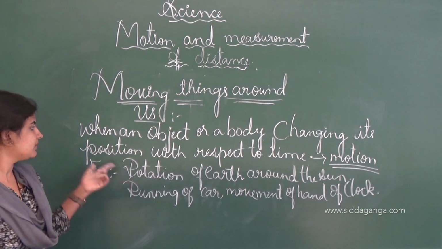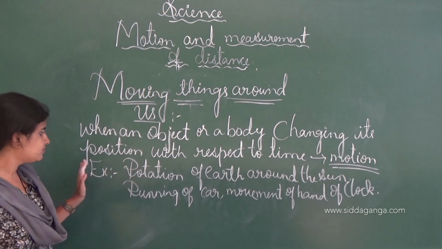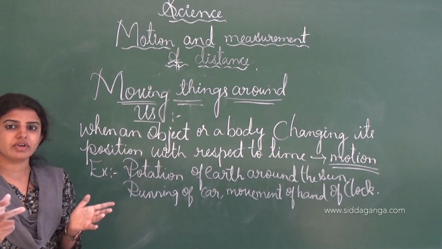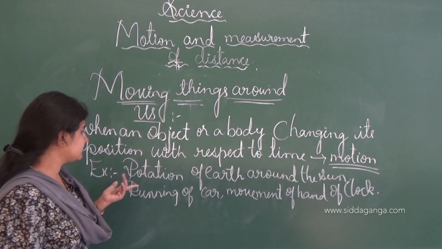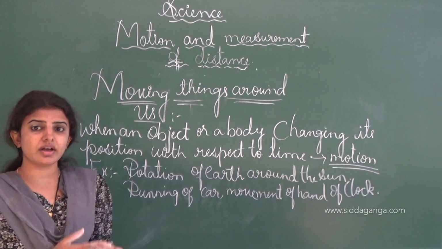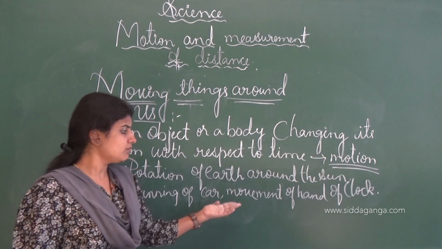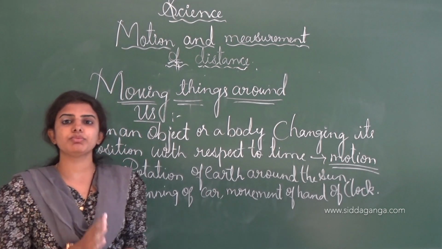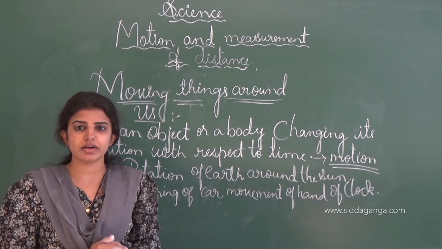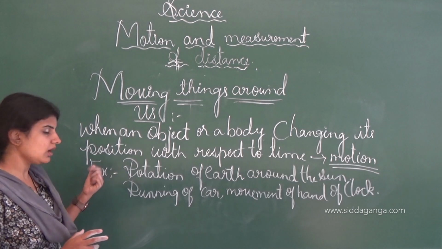See, motion is nothing but when an object or a body changes its position. Here the position changes at the given time, we call it motion. Examples of motion are the rotation of the earth around the sun and the running of a vehicle, any vehicle we take. And next is the movement of the hand of the clock. After each interval of time, we can say that motion occurs. And these are the examples for motion.